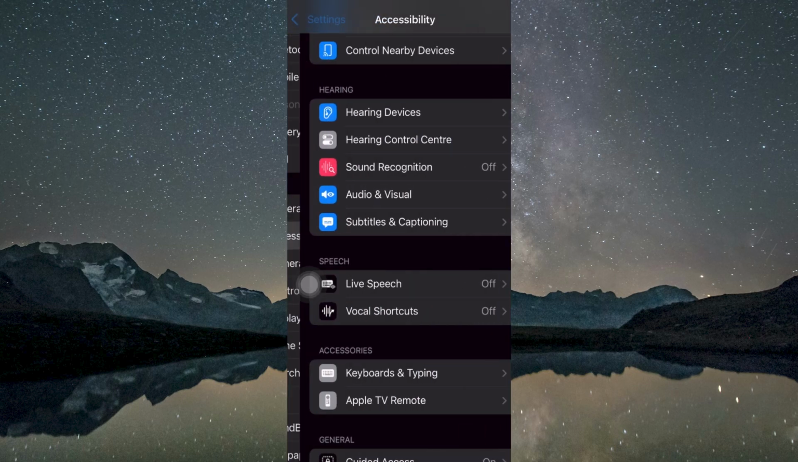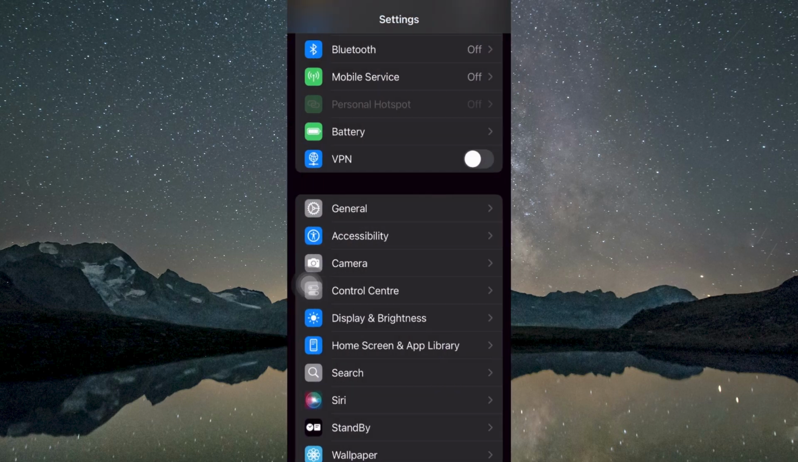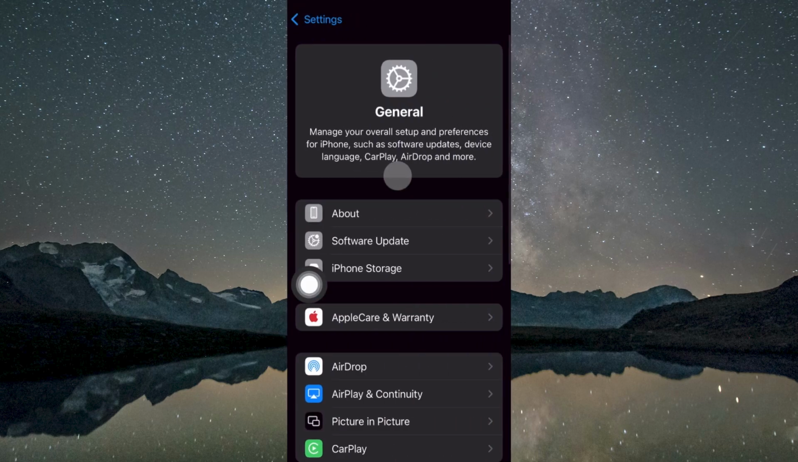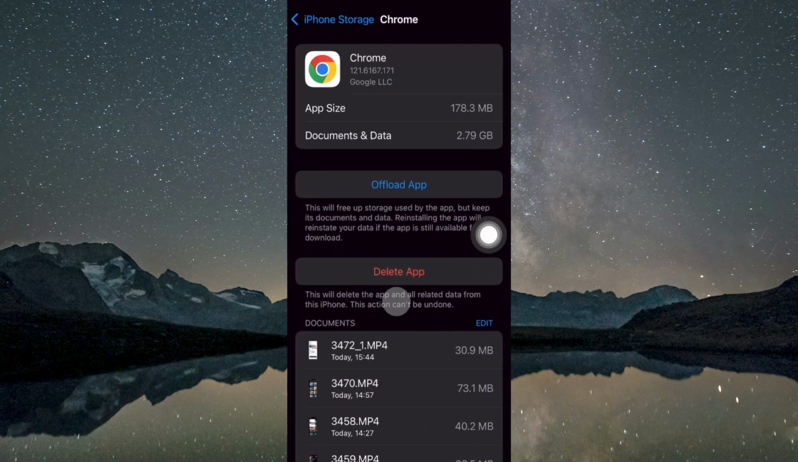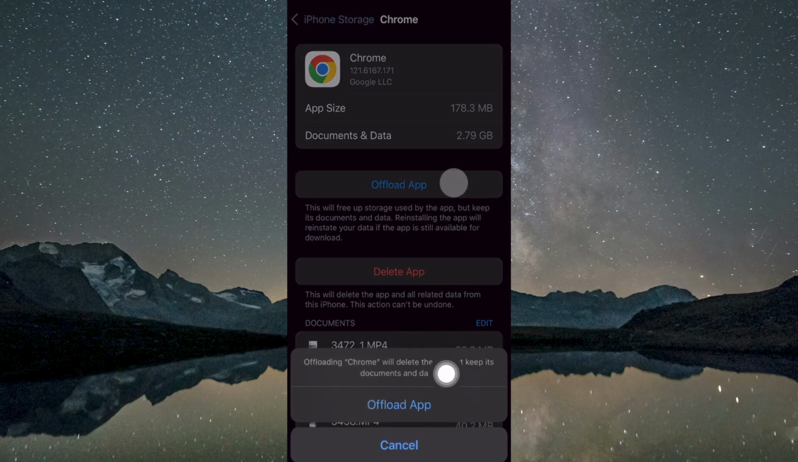If the problem continues, consider refreshing the game without losing your data. Go back to Settings, General, iPhone Storage, and wait for the list to load, and locate Mobile Legends Bang Bang. I'll select a random app for demonstration purposes, but the process is identical. Tap the app, choose Offload App, confirm, and then tap Reinstall App to reload the fresh system files.